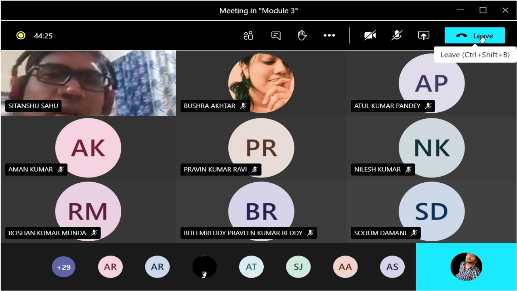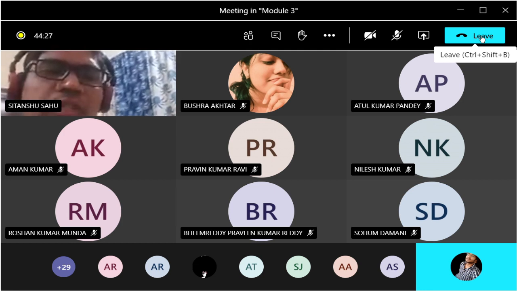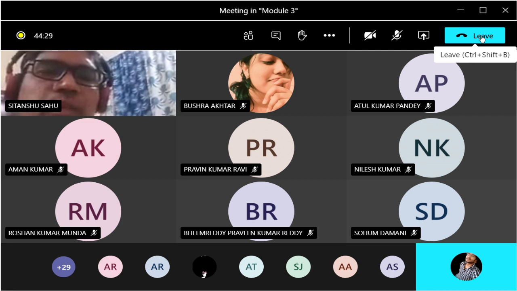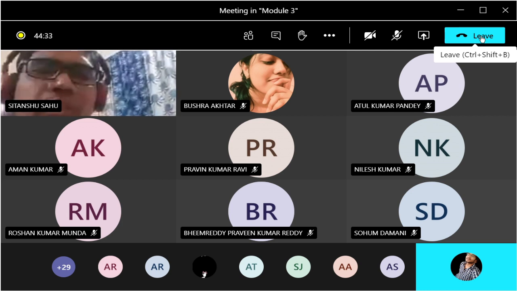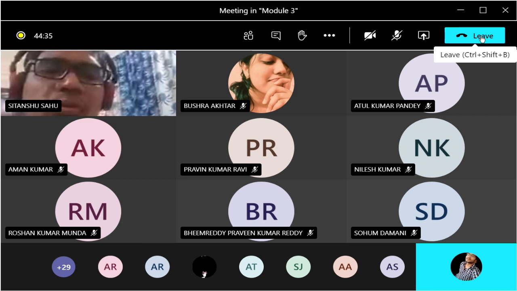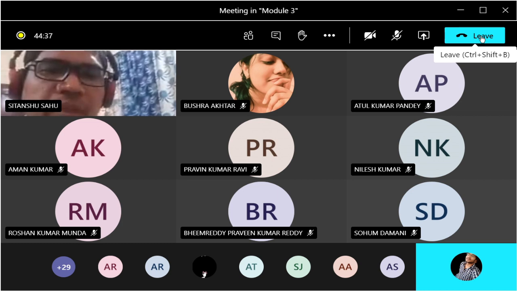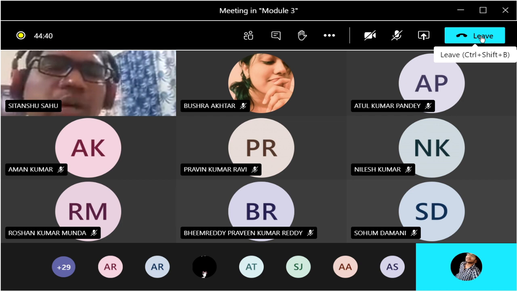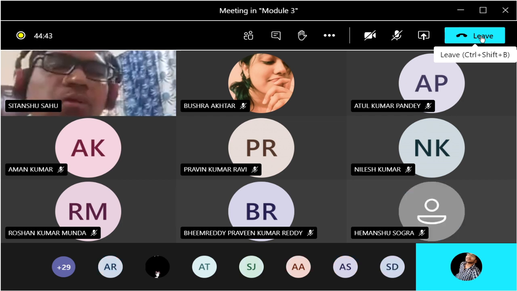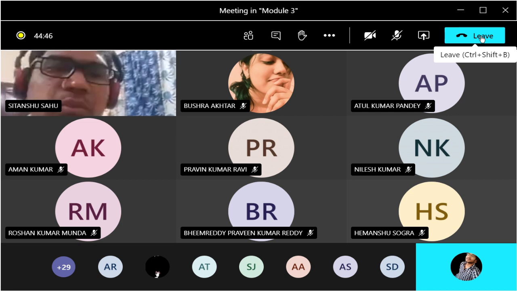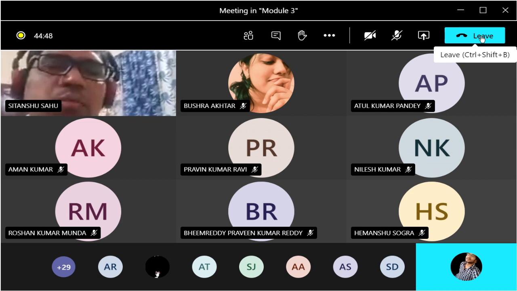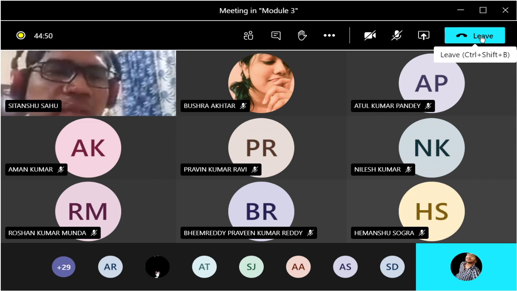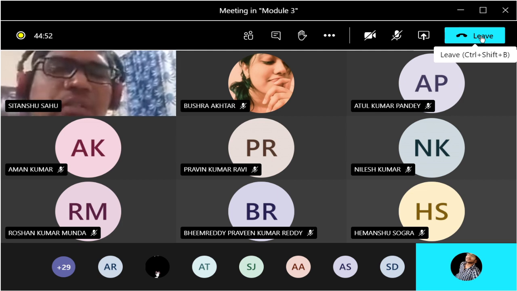Are you getting my point? That means how the system is going to behave with frequency. If I go on increasing or decreasing the frequency of the input signal, how the system is going to behave, we can analyze and understand. So if I take the Fourier transform of the impulse response of the system, that means the Fourier transform of h of n or h of t. Okay, h of t is the impulse response of the system, right?